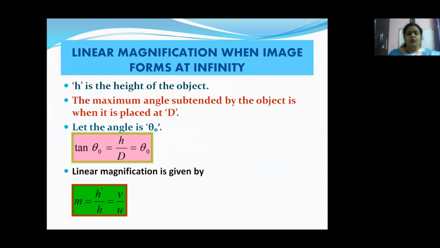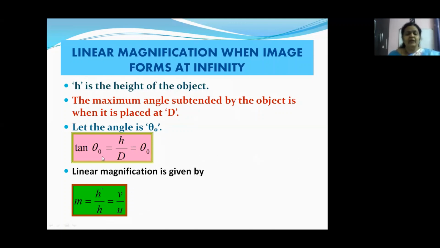Now, what happens to the magnification when the image forms at infinity? Let us see, children. H is the height of the object. When the object is placed at D, it subtends the maximum angle at the eye. So theta O is the angle by the object.